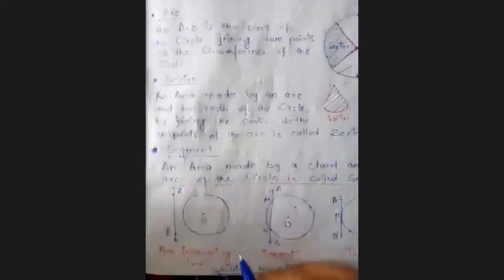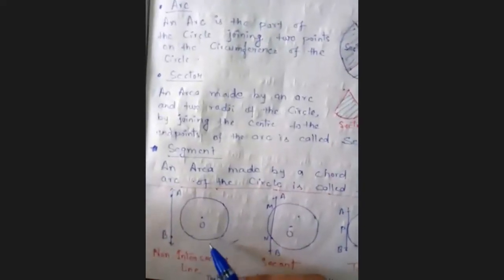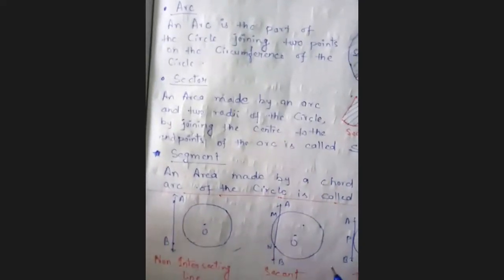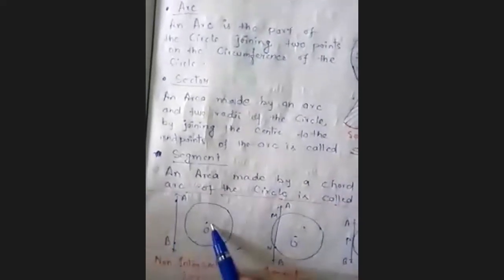So in this figure, when a line and a circle have no common points, I mean, there are no common points between this line and the circle, right?